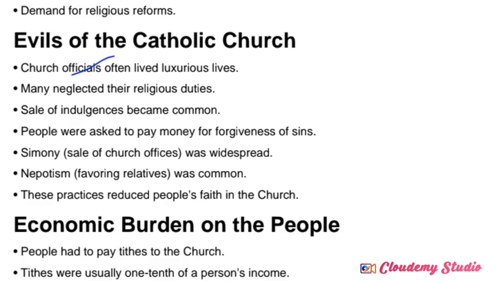Church officials often lived a luxurious life. Luxurious life means they were collecting tax from the common people, and the tax amount was completely spent on their personal luxurious life. Commonly, collected tax must be spent on the welfare of the common people. That's one of the rules, right? But instead of spending the collected tax on the welfare of the common people, they utilized that amount for their luxurious life. This is also called one of the evils of the Catholic Church.